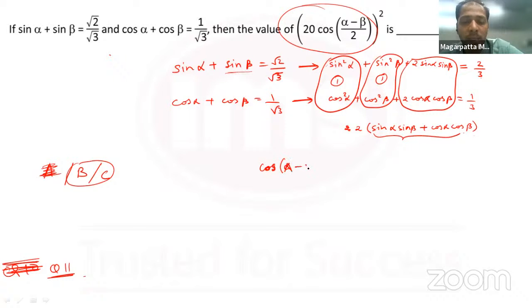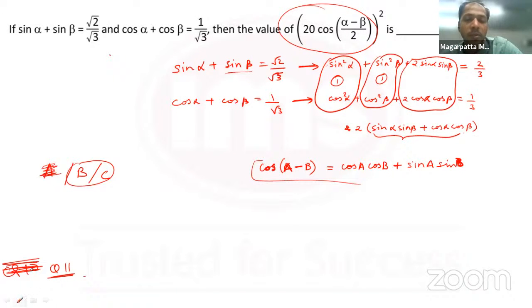Cos of A minus B. If you remember, this would be cos A cos B minus, sorry, plus, the sign is opposite. If you have minus here, it is a plus here. Sin A sin B, right? If you recall this, you would be able to get to the answer of this.